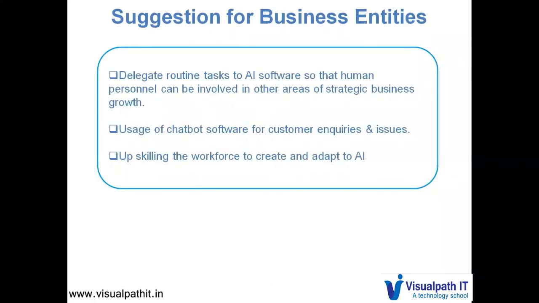Let us look at some of the suggestions for business entities so that they can be AI enabled. First and foremost, the companies need to start delegating their routine tasks to AI software so that human personnel can be involved in other areas of strategic business growth. Usage of chatbot software for customer inquiries and issues. We have been seeing this when a customer tries to log a complaint, or he opens a site and automatically a chat window opens up which starts conversing with the customer.